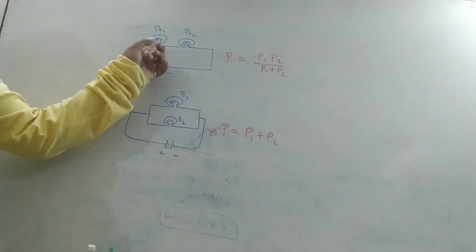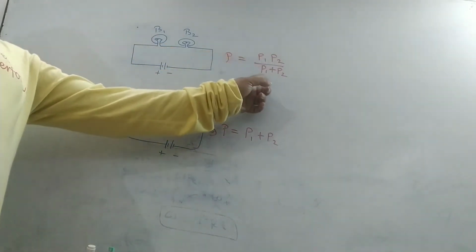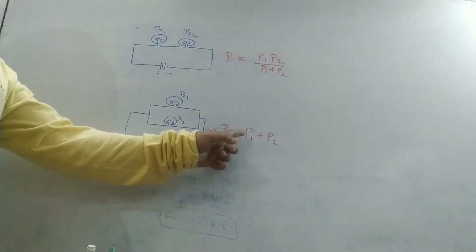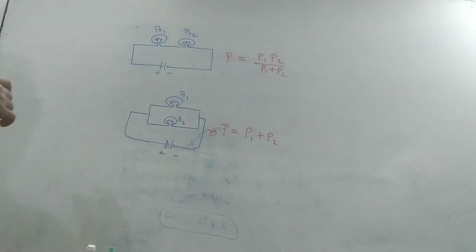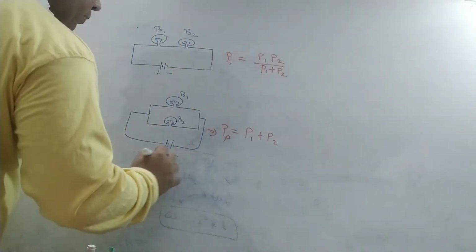That is, in case of series, the equivalent power P is equal to P1 P2 by P1 plus P2. In case of parallel combination, equivalent power P is equal to P1 plus P2. We can say that this is PS and this is PP.